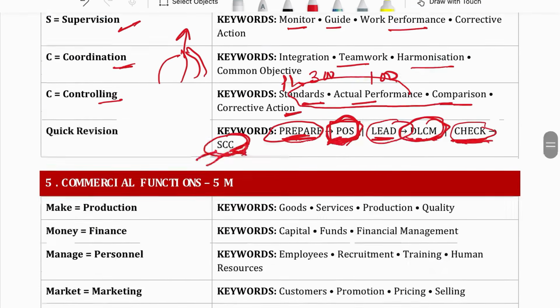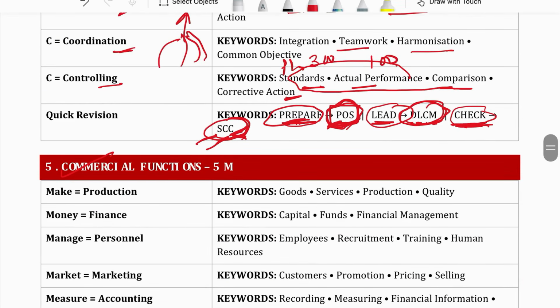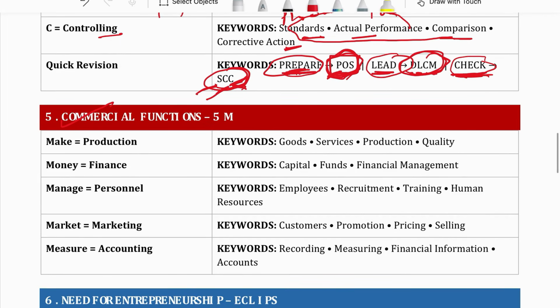Done. Next functions are commercial functions. For commercial functions, there are 5 commercial functions. First commercial function is production. Production means, as we all know, make. Production is related with make. So under commercial functions, an entrepreneur makes goods and services.